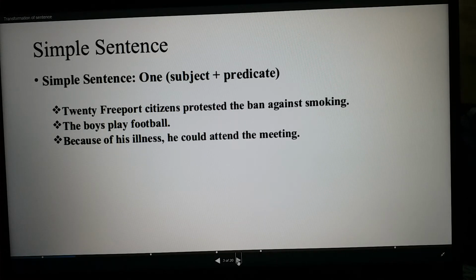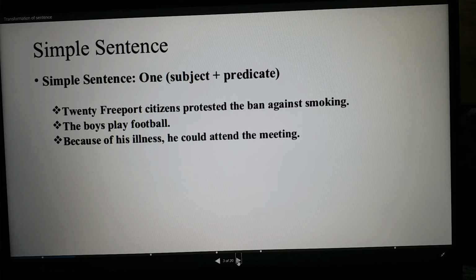So dear students, now we will try to know what a simple sentence is. A simple sentence has one subject and one predicate. There are some examples given. You look at this example, then you understand it has one subject and one predicate. So first example, 20 Freeport citizens protested the ban against smoking. Here you see the sentence has only one subject and one predicate.